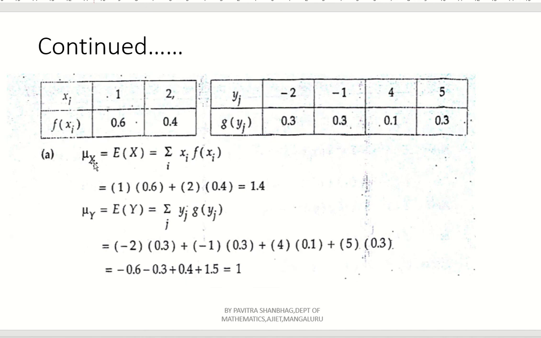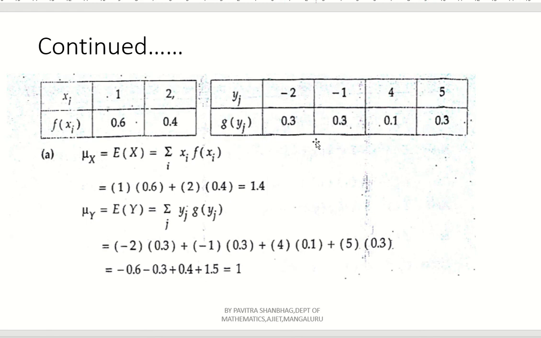Now, similarly, what is the expectation of x? E of x is nothing but summation x into f of x. So, 1 into 0.6 plus 2 into 0.4, that is 0.6 plus 0.8, that is 1.4. Similarly, what is mu y? That is nothing but E of y, that is yj into g of yj, right? -2 into 0.3, -1 into 0.3, 4 into 0.1, plus 5 into 0.3.